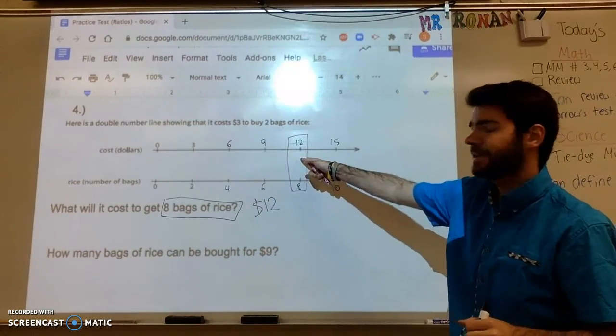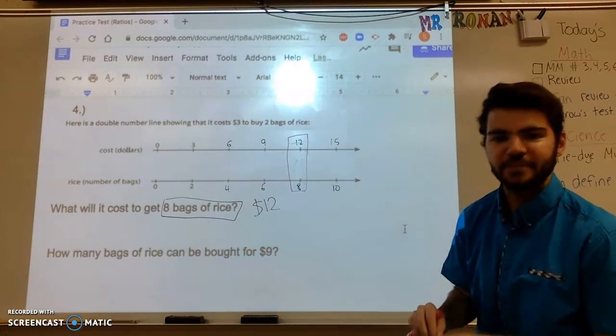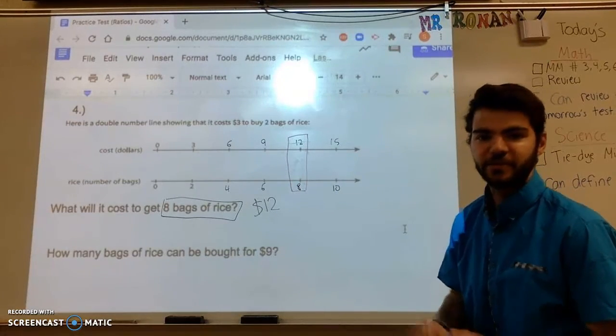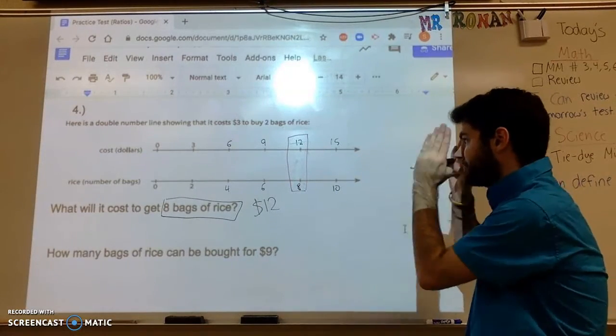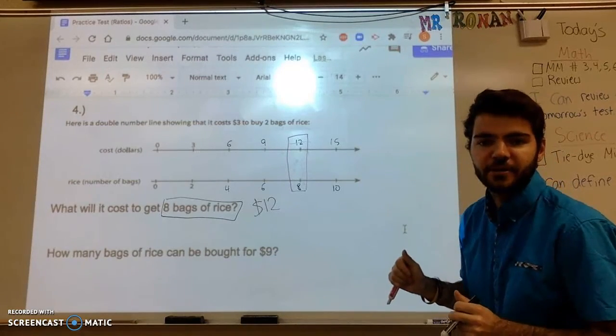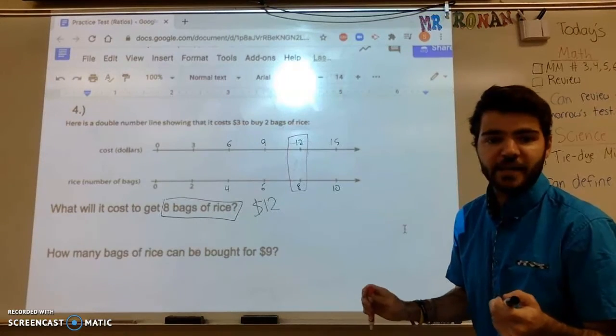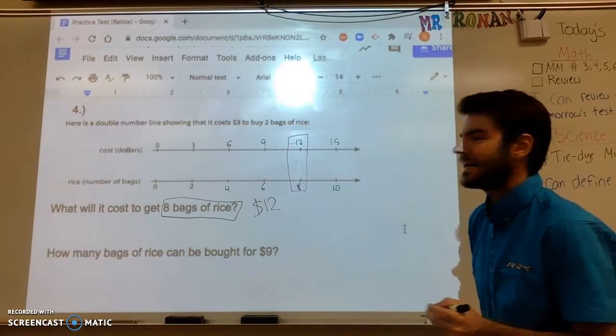All right, that's what I really like. Again, there was hardly any math. The only math we did was addition, right? When we were adding numbers on this number line. Okay, from here, once you have this number line set up, you're just trying to find where the numbers are on the number line, and your answers are right there. Okay, that's pretty nice. Second one, how many bags of rice can be bought for $9?